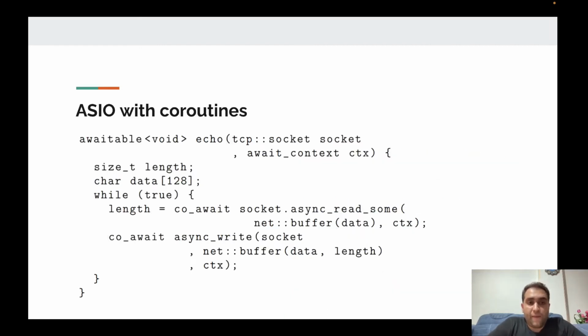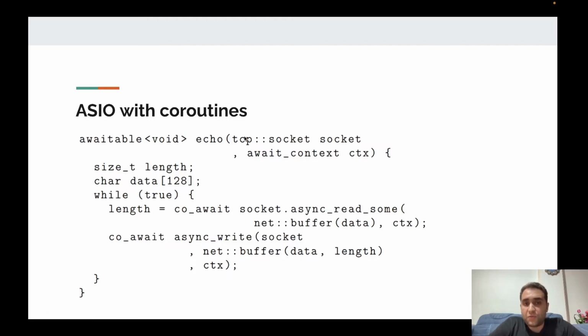Okay, coroutine is another asynchronous concept in C++20. I'm not going to get into the coroutine details and also the coroutine objects. You can find them in C++20. Okay, here this is the echo server that you have seen in the previous example, but it's implemented by coroutines. The Boost.Asio library also supports coroutines, and it also implements coroutine objects.